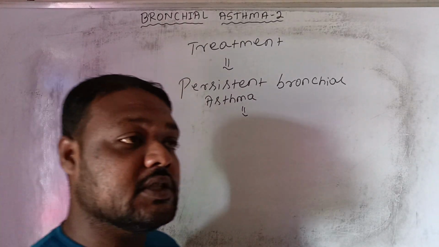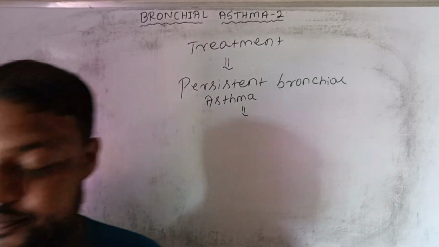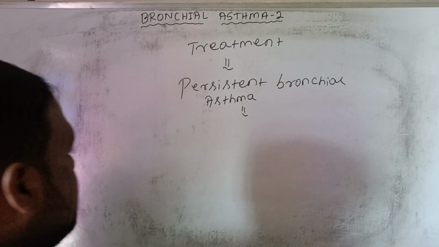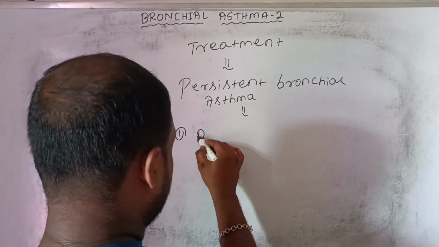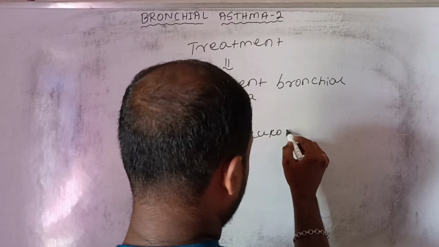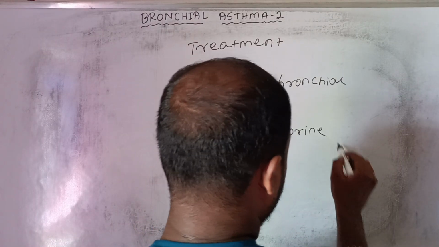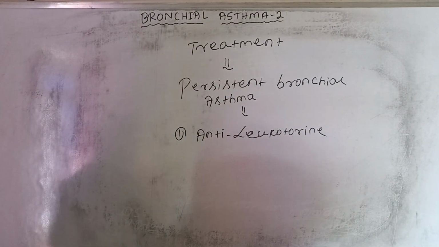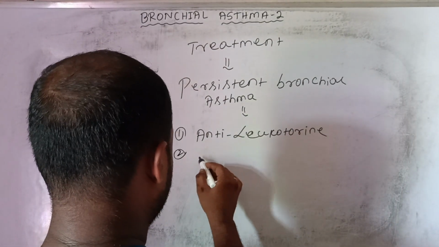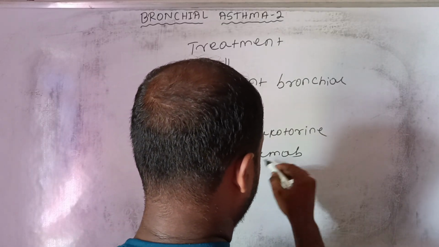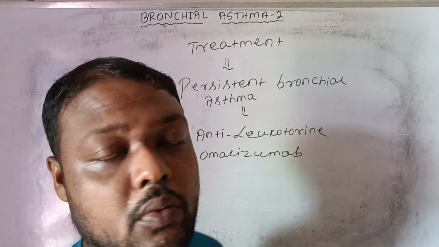Persistent bronchial asthma means it is greater than or equal to 2 weeks. So the treatment is anti-leukotriene agent. Then we add omalizumab.